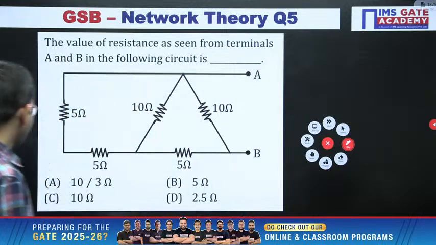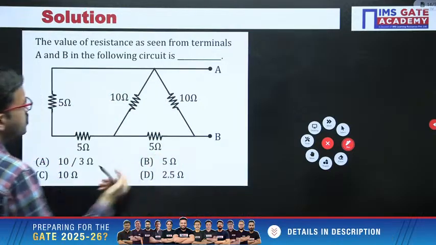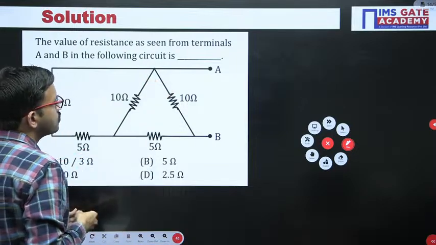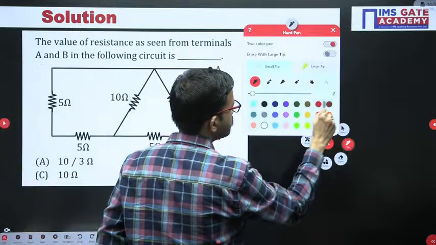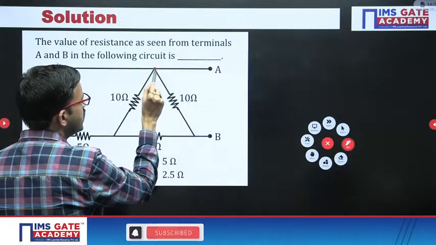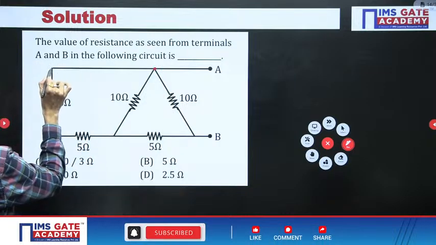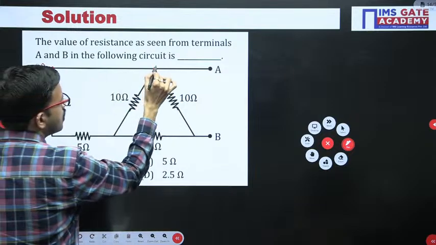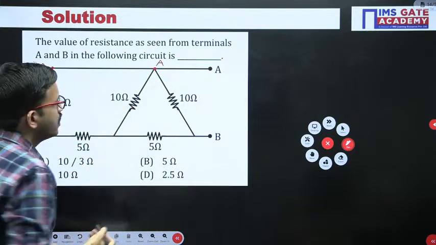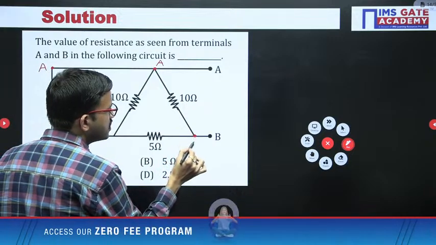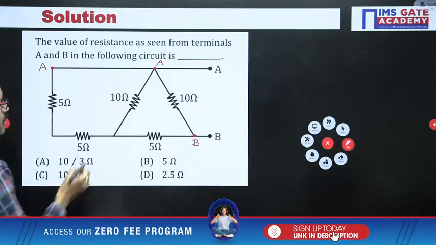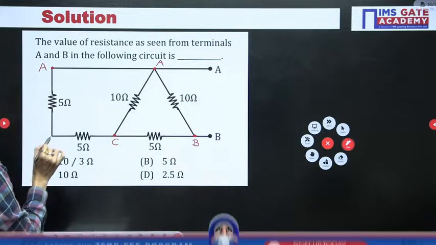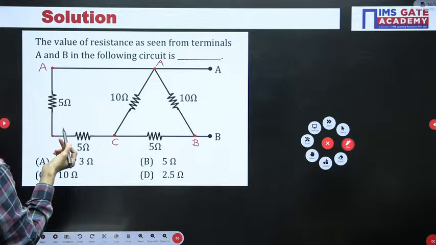Here in this question, just like earlier questions, first of all you can put the labeling so that you get the clue. Here this terminal is A, and this terminal also is the same A only. Just for reference I am mentioning, all these points are the same. And here this point is B, and this point also is the same B only. Now this node I am labeling as C, and this node, if you want, you can label D.